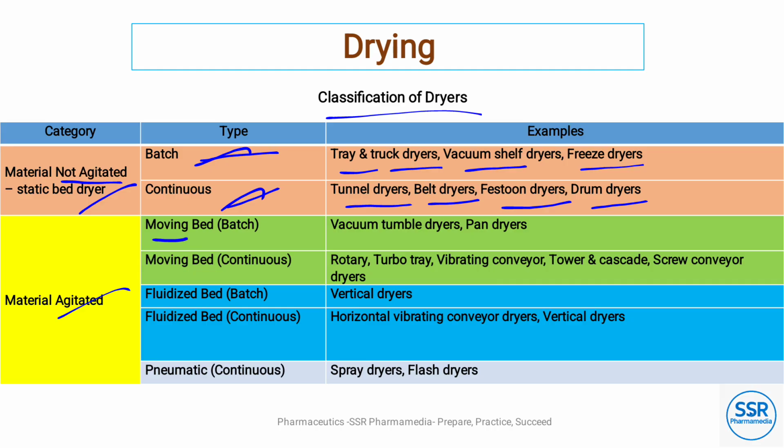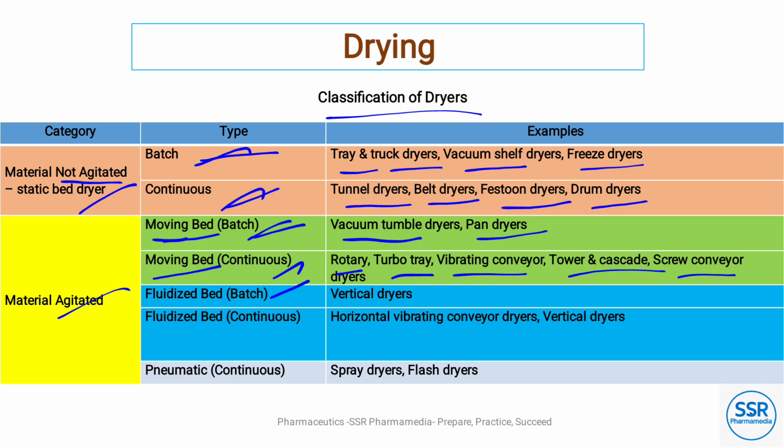Next, agitated materials are categorized into 5 types. First is the moving bed, batch type and continuous type. Batch type examples are vacuum tumble dryer and pan dryer. Continuous moving bed dryer examples are rotary dryer, turbo tray dryer, vibrating conveyor, tower cascade and screw conveyor dryers.